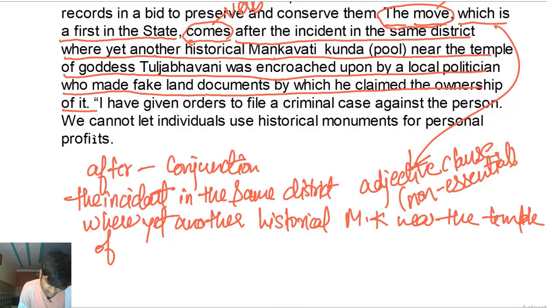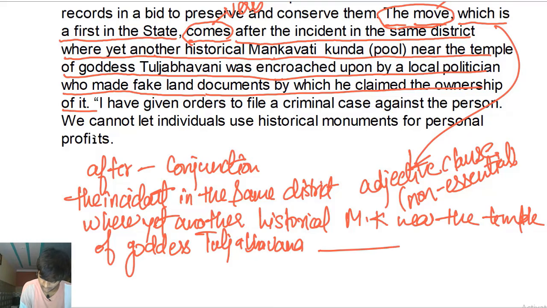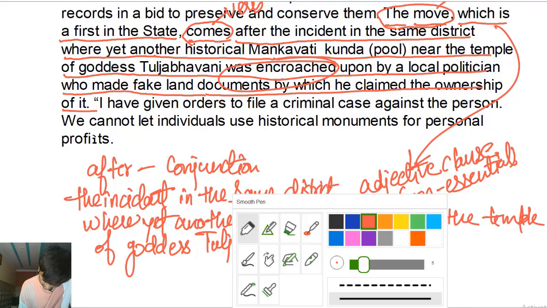Now was encroached, this is the verb phrase. So this entire thing, the incident in the same district where yet another historical Mankavati Kunda near the temple of goddess Tulja Bhavani, is the subject of this adverb clause. Okay, let's change the color.